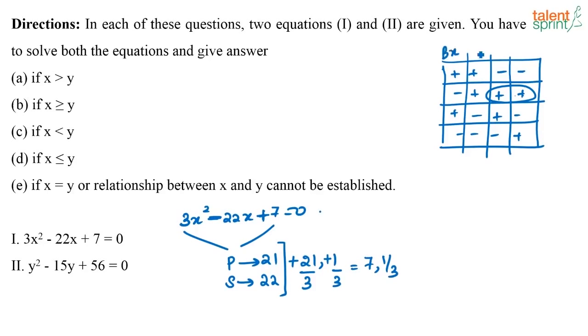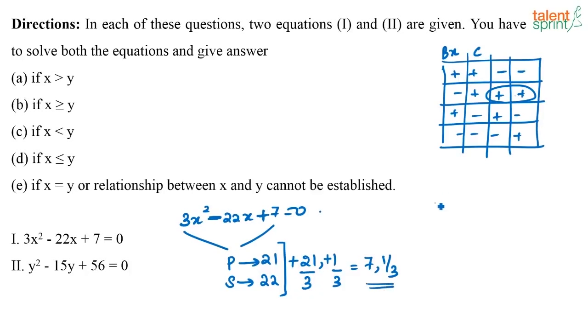For all those of you who are new to this session, you might be thinking, what is this table that I am drawing? This is called the sign table. This is a shortcut method that we use to find out the roots of a quadratic equation. So please go back home and refer to our advanced and additional questions in the portal. You will be able to find out how this method is done. So here you have 7 and 1 by 3 as the roots.